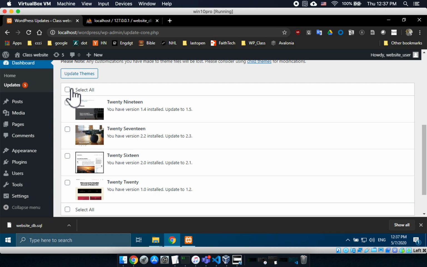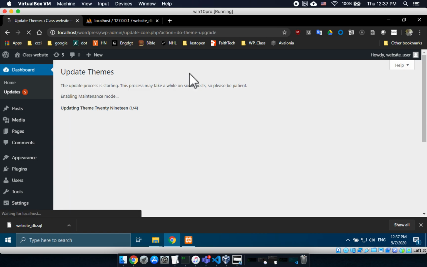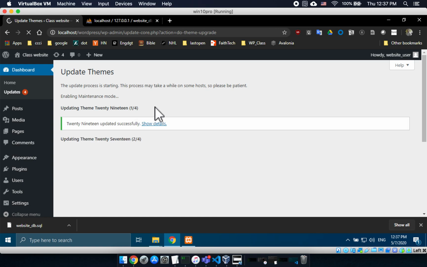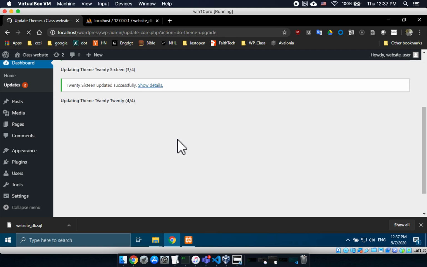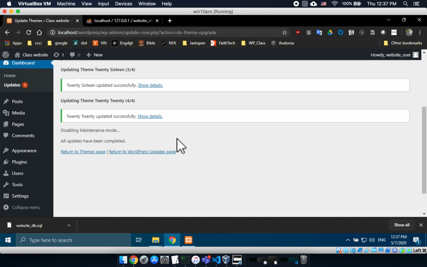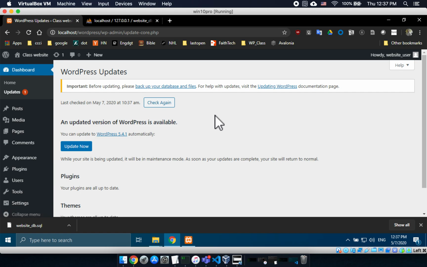I want to do all my themes. So update those themes. It tells me this is the first one of 4, the second one of 4, the third one of 4, and then 2020 is the last, the fourth of the 4. And it's done. Okay, now I'm going to go back to the updates page. Everything is up to date except WordPress itself. Okay, I did the backups. I've updated everything. I'm going to say update now.